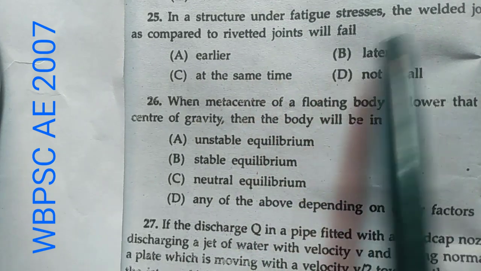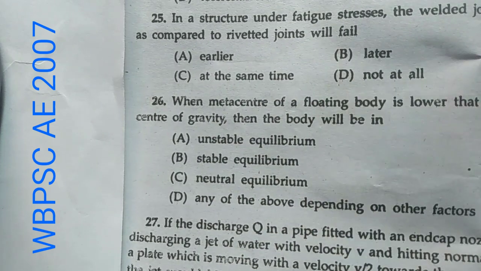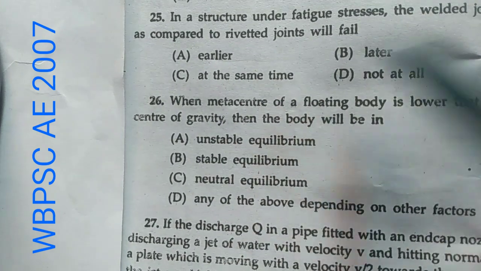Now question number 25. In a structure under fatigue stresses, the welded joints as compared to riveted joints will fail... and these are the options.